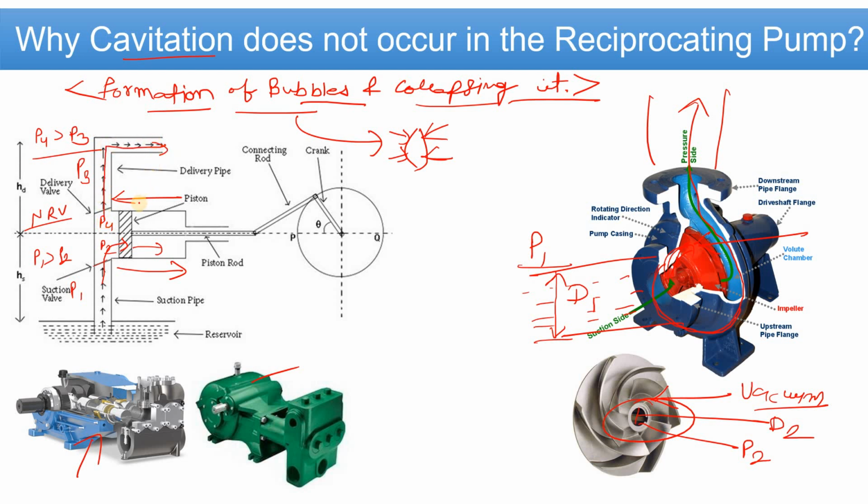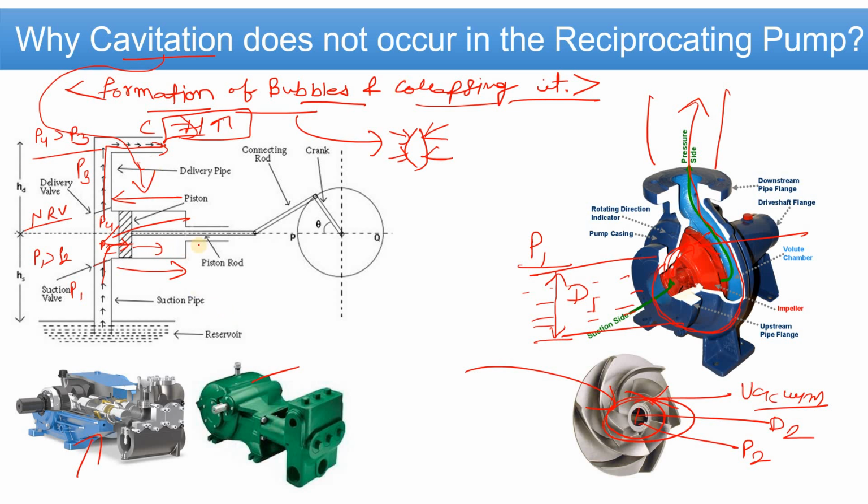Why am I telling you that? Because in the reciprocating pump, the area is not suddenly decreasing as it does at the impeller eye of the centrifugal pump. Here the pressure is increasing very fast, or you can say it shoots up. That's why cavitation problems don't occur in the reciprocating pump mainly.